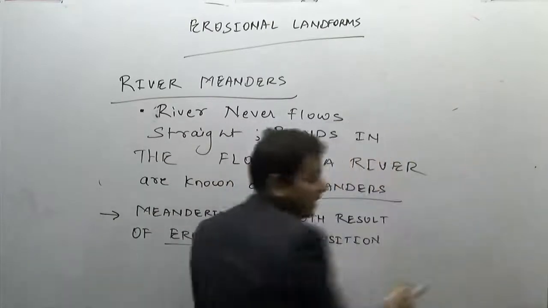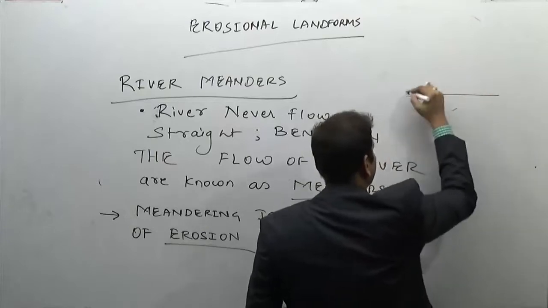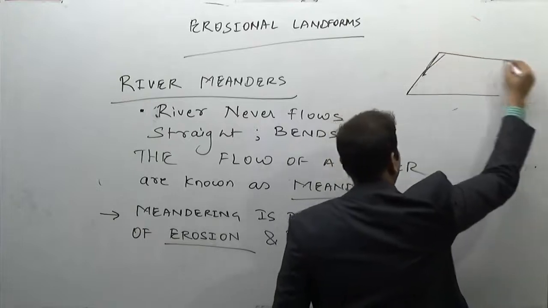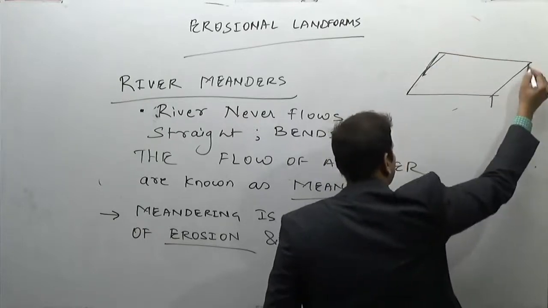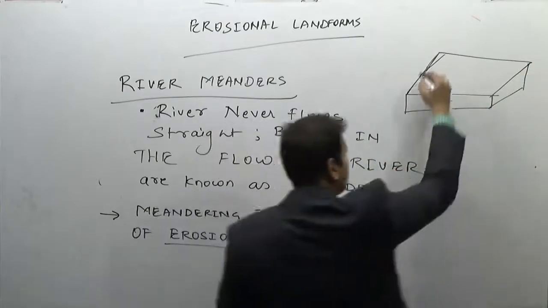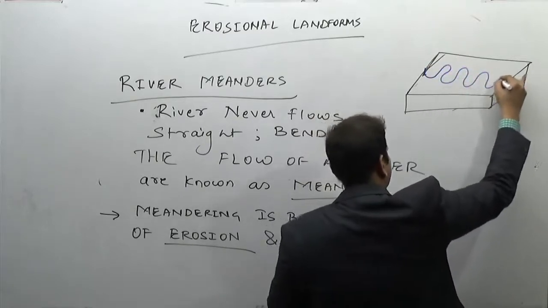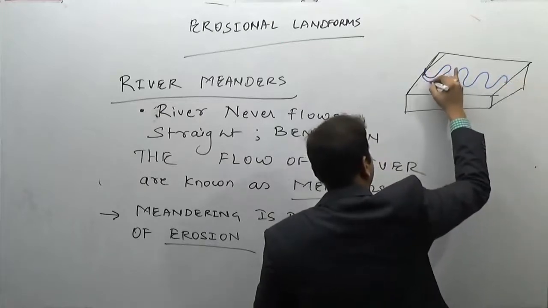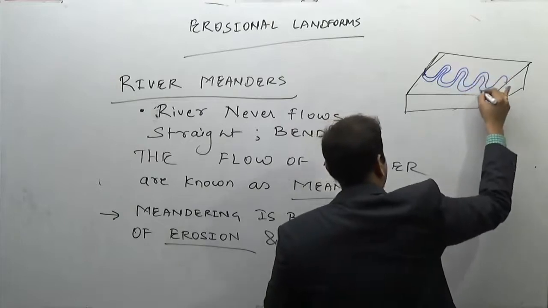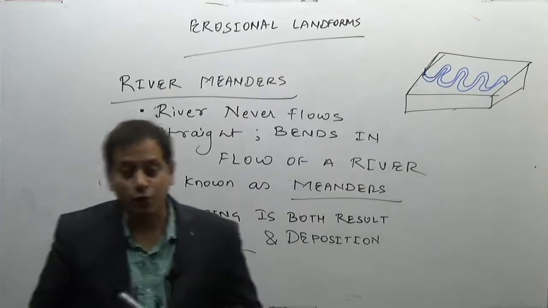Now, what is a river meander? I hope you are clear. That is, the river never flows straight. It will always flow in a bend-like format. These bends in the river are known as a river meander. So the river you generally see will be flowing like this bend. So such bends in the river are known as river meanders, that is the bends in the flow of a river.